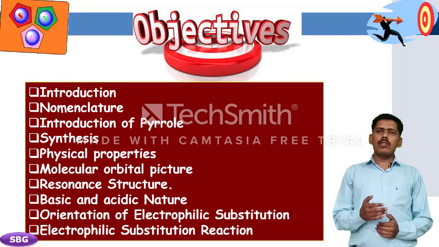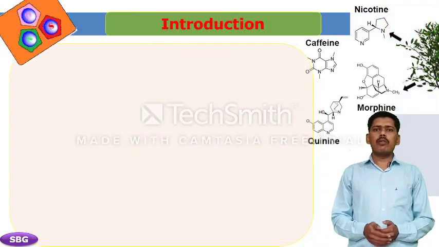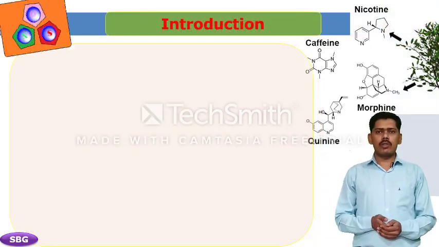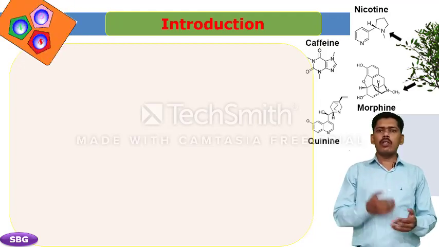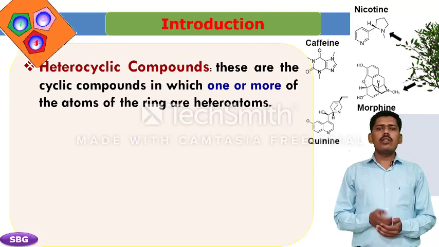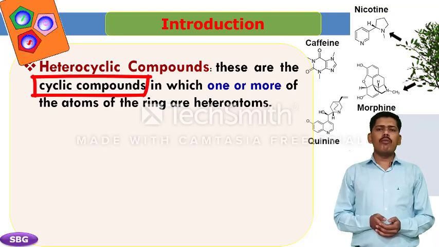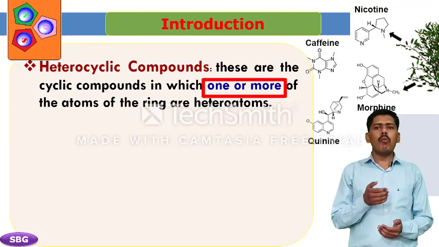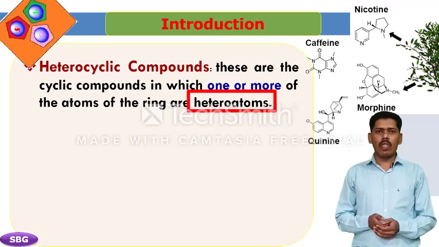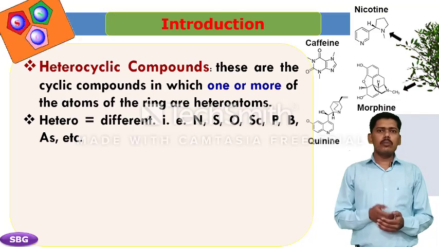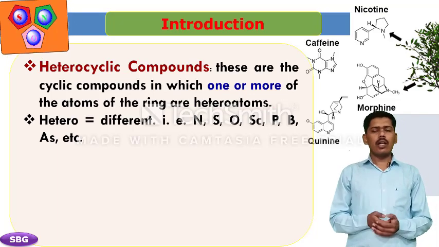Now we discuss the introductory part of heterocyclic compounds. First, we have to know about heterocyclic compounds. What are heterocyclic compounds? It is a cyclic compound in which one or more atoms of the ring are heteroatoms. A heteroatom is an atom other than carbon.